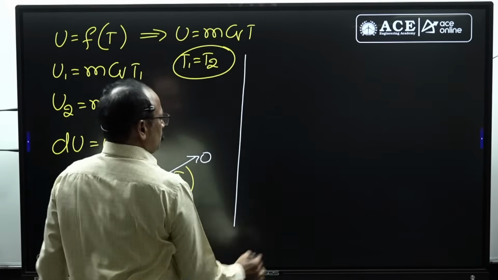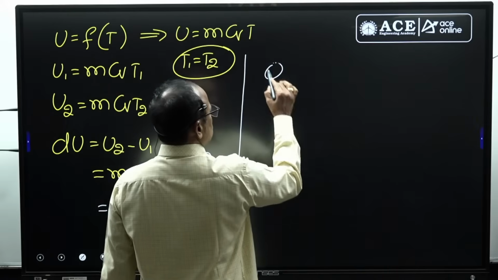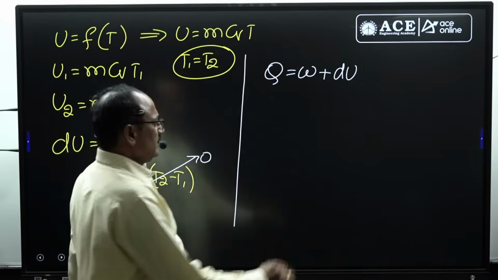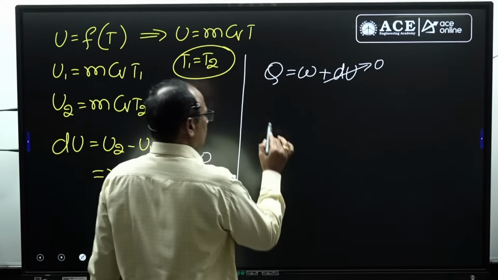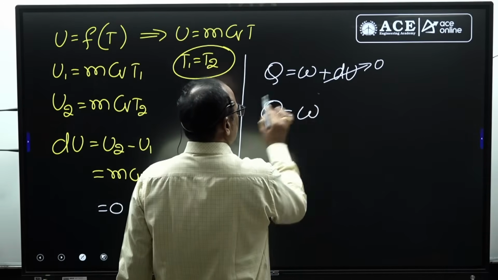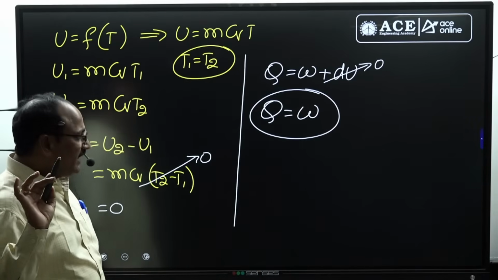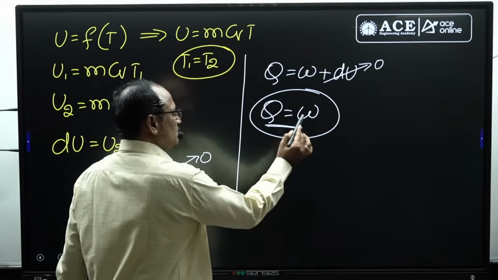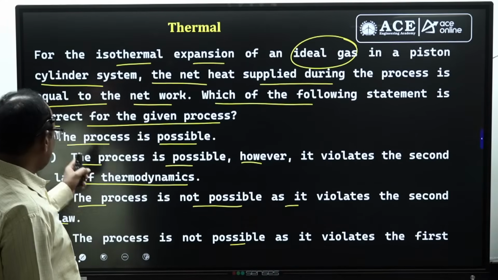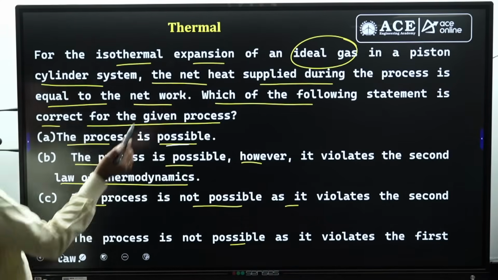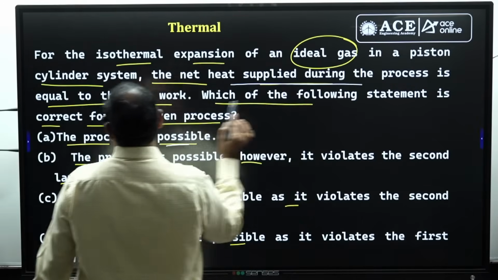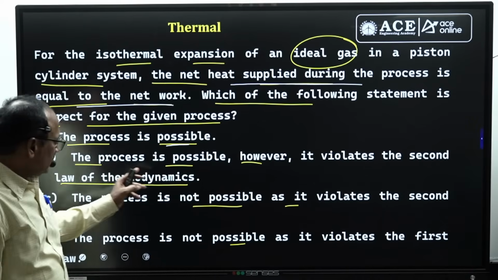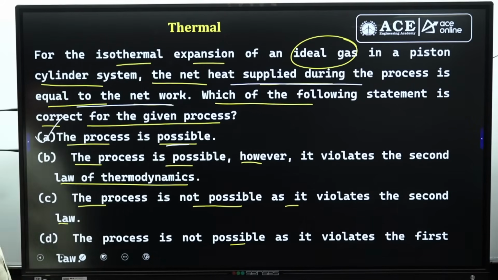Then for any non-flow process, the energy balance equation is Q equal to W plus dU. This is the non-flow energy equation. Here dU equal to 0. Since dU equal to 0, heat transfer is equal to work transfer. For an isothermal process, if the material is an ideal gas, heat transfer and work transfer are both equal. Now, the first option, the process is possible, definitely, because heat supplied during the process equal to work transfer is given. That is absolutely correct. Option A is correct. Look at B. The process is possible, however, it is violating the second law of thermodynamics.